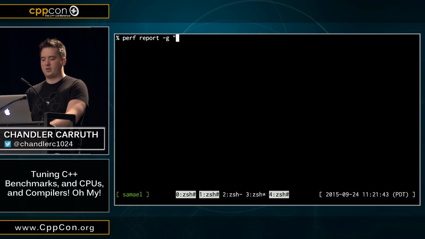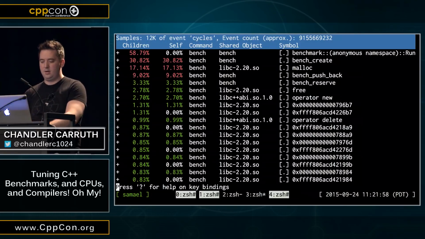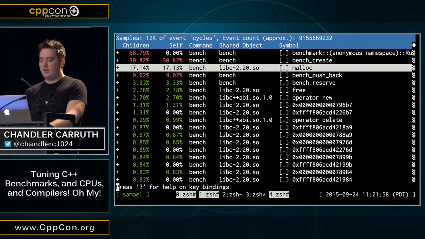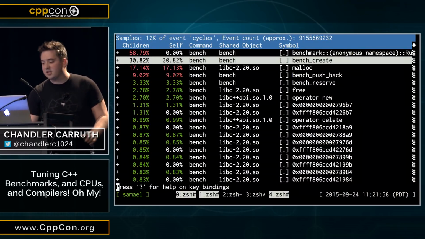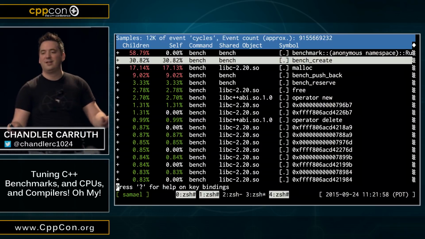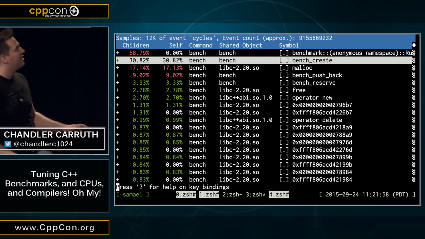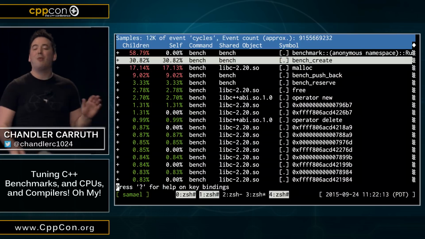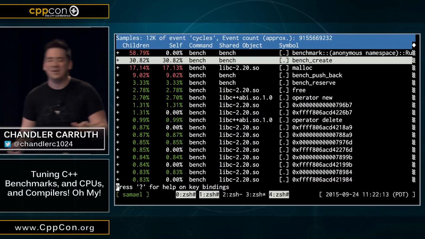I have to pass my magical string, which I really wish I could do better. OK, and now let's actually look at what's taking place here. Now the first thing, and this should just freak you out. First problem we've got here is that our profiler thinks we spent more time in create than we did in pushback.